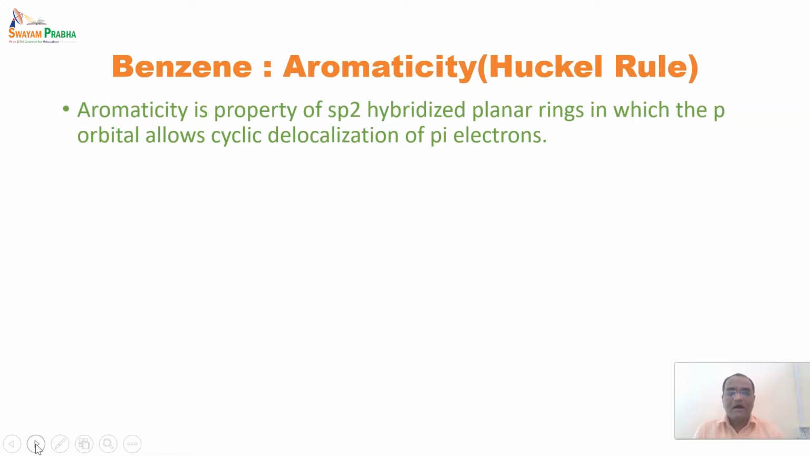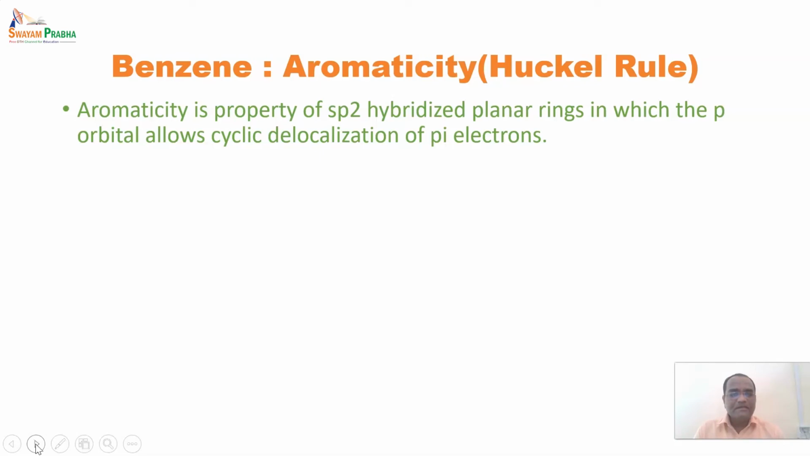But later on, the electronic arrangement and structure of benzene were revealed, and Huckel gave a rule: compounds which satisfy aromaticity, or which follow Huckel's rule, are the only ones said to be aromatic in chemistry. So aromaticity is a property of sp2 hybridized planar rings in which p orbitals allow cyclic delocalization of pi electrons.